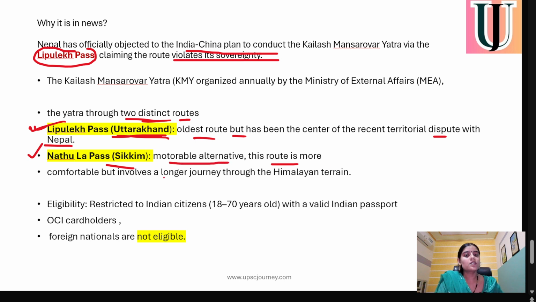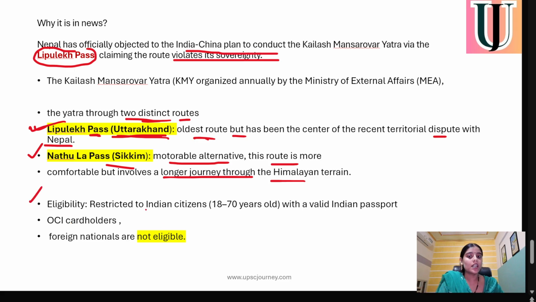This route is longer. Means Lipu Lake Pass is a shorter route, whereas Nathula Pass is a longer journey through Himalayan terrain. But now Nepal is claiming that the route will violate its sovereignty. So this was the whole context.